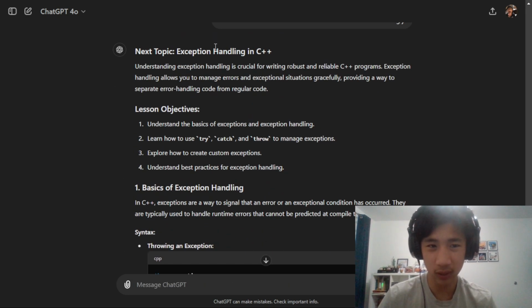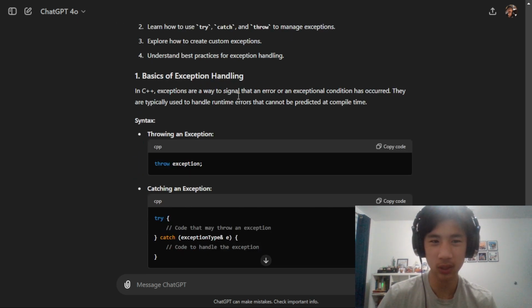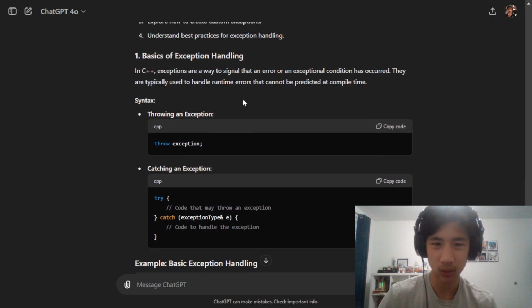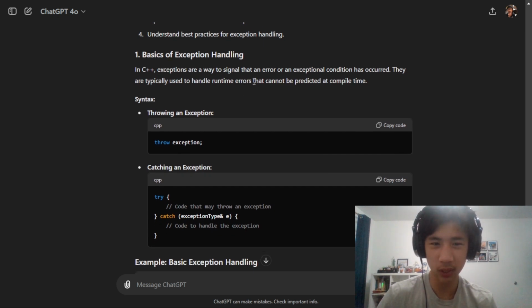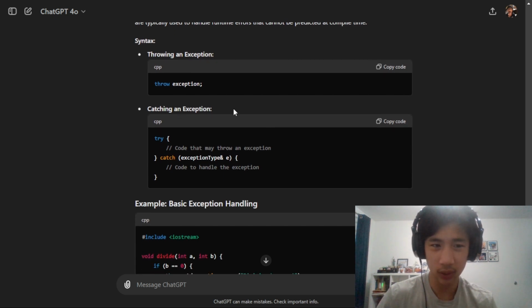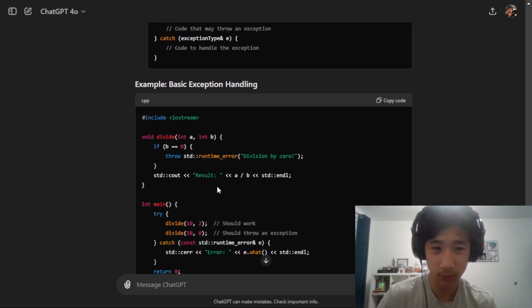Okay, our next topic is exception handling. In C++, exceptions are a way to signal that an error or exceptional condition has occurred. They are typically used to handle runtime errors that cannot be predicted at compile time. So you can always throw an exception, and you can try and catch with a certain type.